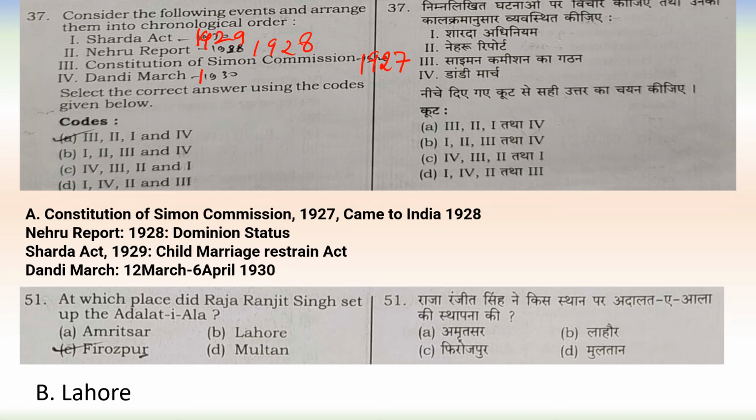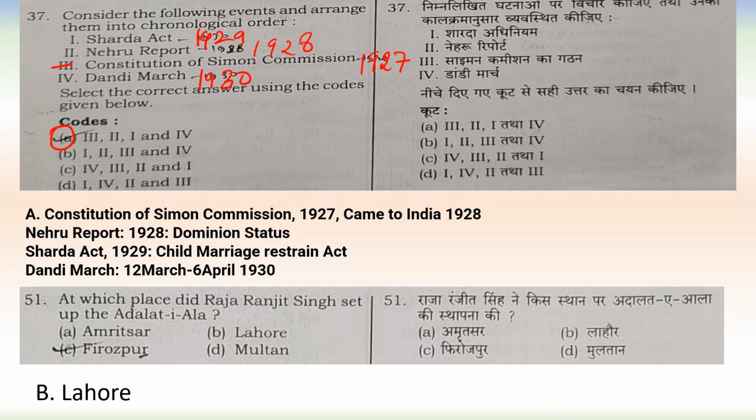Dandi March started in 1930. So in this way, which option is correct? Option A is correct here. So Constitution of Simon Commission, this is the first. Then in 1928 Nehru Report, then in 1929 Sharda Act, and in 1930 Dandi March.